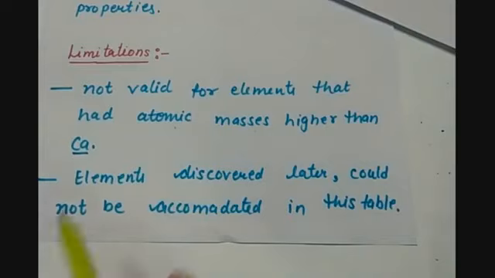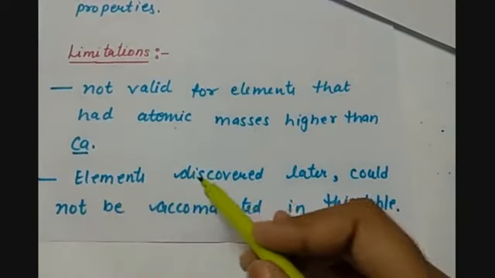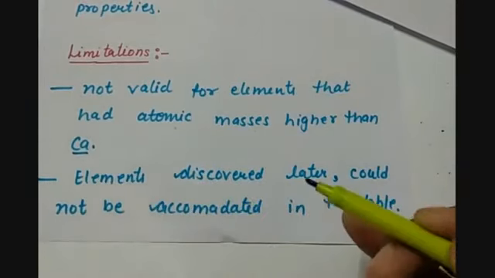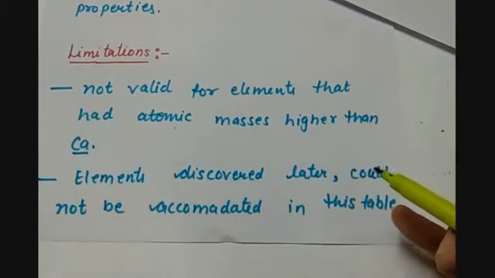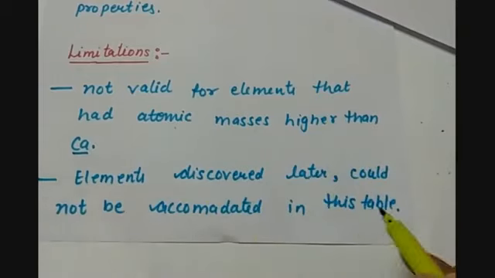Elements discovered later could not be accommodated in this table, such as the noble gases. It was difficult to adjust the noble gases in the given table, and that is why Newland's law of octaves also failed.